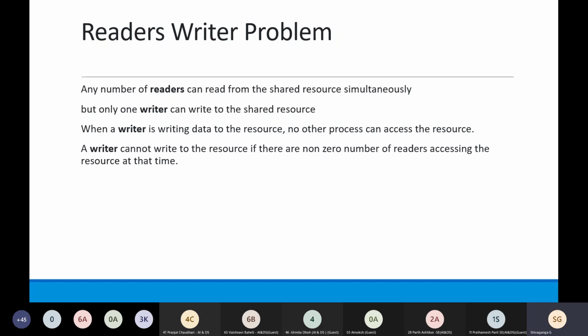No access is given to any other process, no read access, no write access, if some process is writing on that shared memory location. Okay, so this is the reader writer problem.